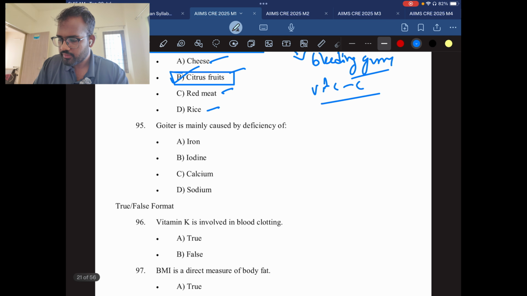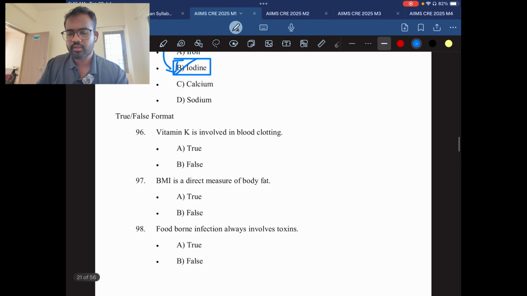Question number 95. Goiter is mainly caused by deficiency of. This is also a very easy question, multiple times repeated. Goiter is related to iodine. So the answer will be B, iodine. Now true or false format.